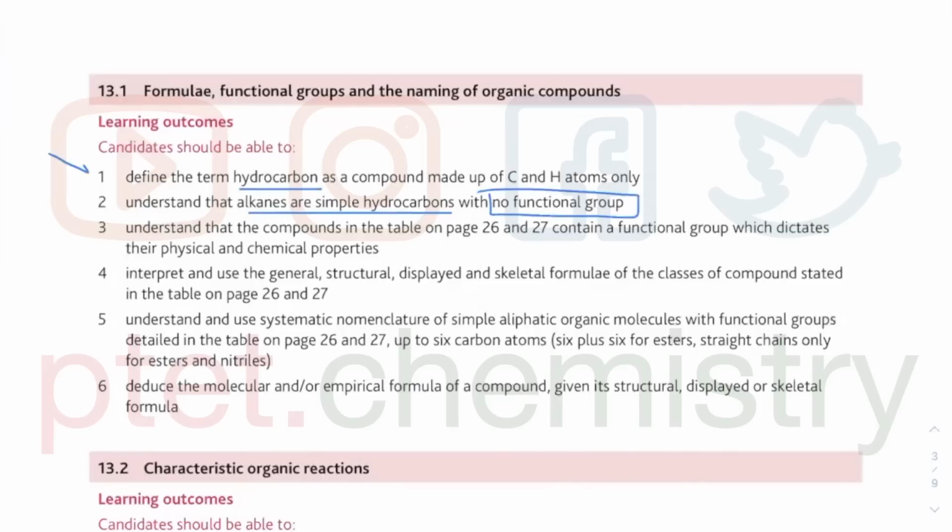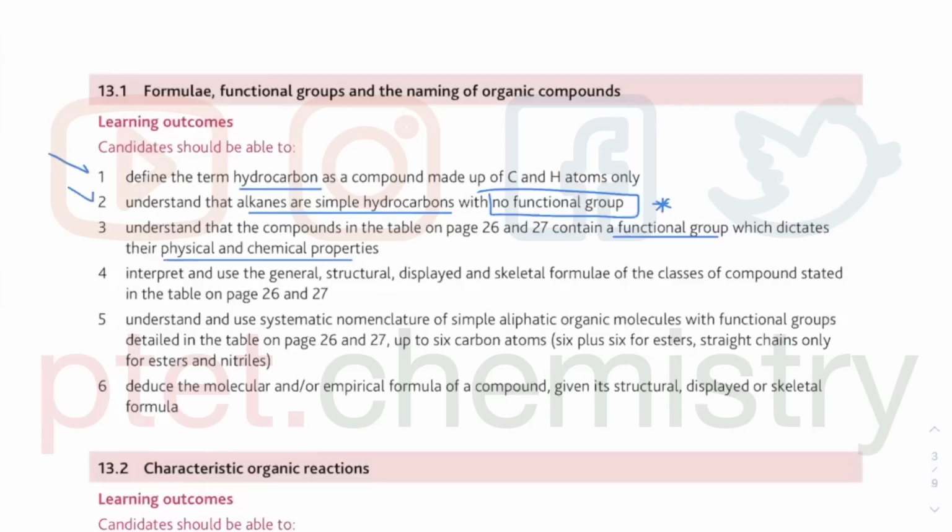So if you have a molecule and they ask you what are the functional groups present, you shouldn't write down alkane, because alkane is not a functional group. That is actually quite a new thing set in the syllabus. It used to be they didn't state it, and a lot of students thought they could just write down alkane. Even I thought so as well, but apparently alkane is not a functional group. So if they ask you what are the functional groups present, you don't put down alkanes. Now, understand that these compounds contain a functional group which determines their physical and chemical properties.